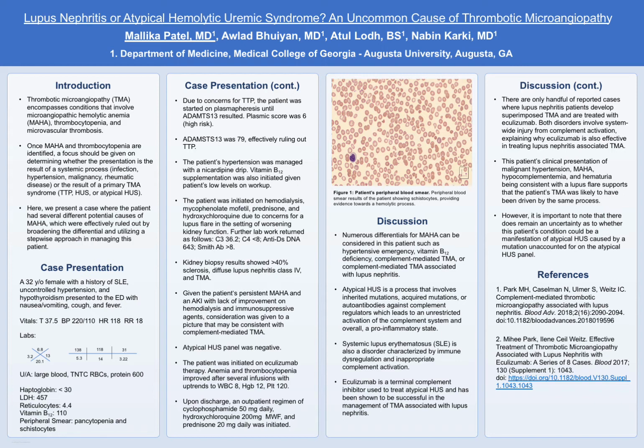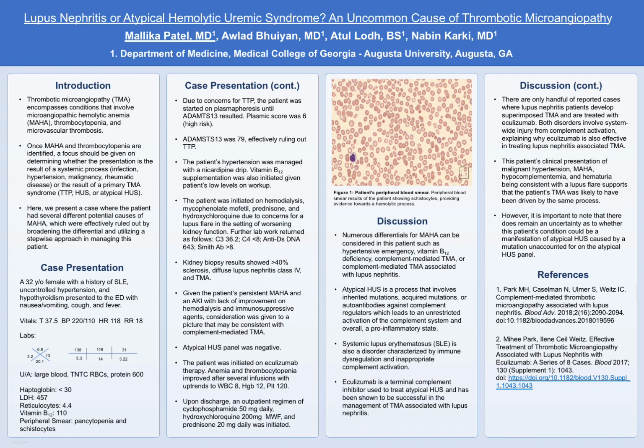Further lab work showed C3 levels to be 36.2, C4 less than 8, anti-double-stranded DNA activity at 643, and Smith antibodies greater than 8. Kidney biopsy showed greater than 40% sclerosis, diffuse lupus nephritis class 4, and TMA. Given the patient's persistent microangiopathic hemolytic anemia and an AKI which failed to improve with hemodialysis and immunosuppressive agents, we then had to consider the fact that this patient may have a complement-mediated TMA syndrome. An atypical HUS panel was eventually negative. However, while awaiting the results, the patient was started on eculizumab therapy.